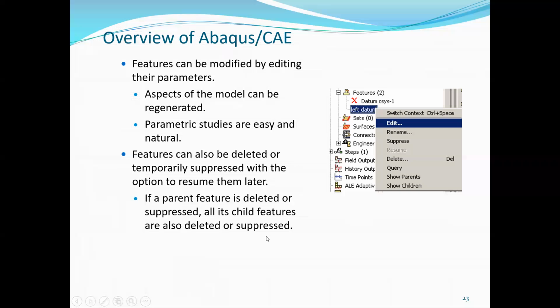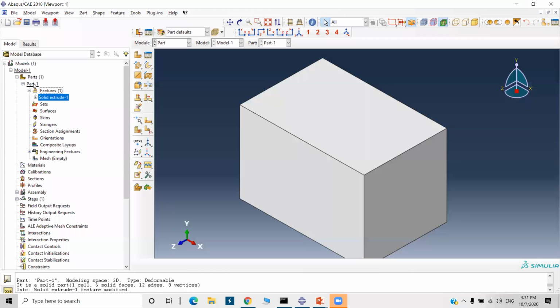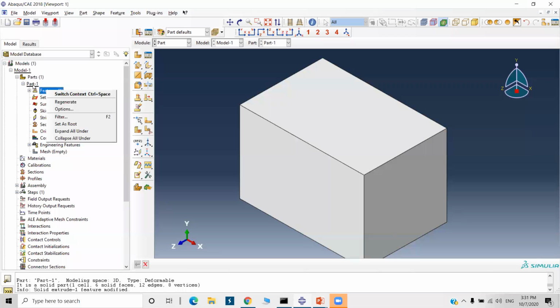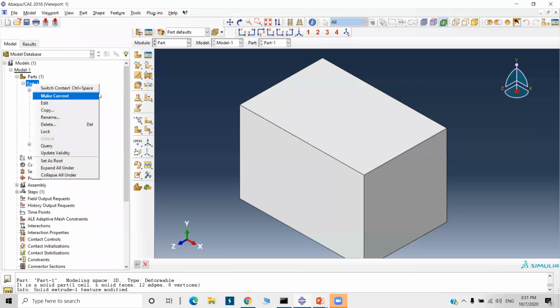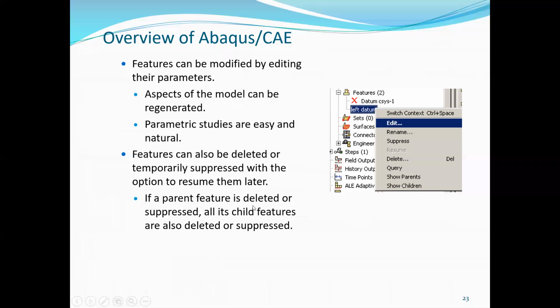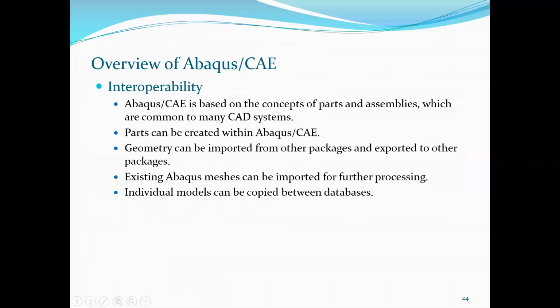Okay, so this option is there. Only one part is there, but there should be multiple parts, so right now we cannot suppress it. I will show you while solving the problems, when we have to suppress some parts.